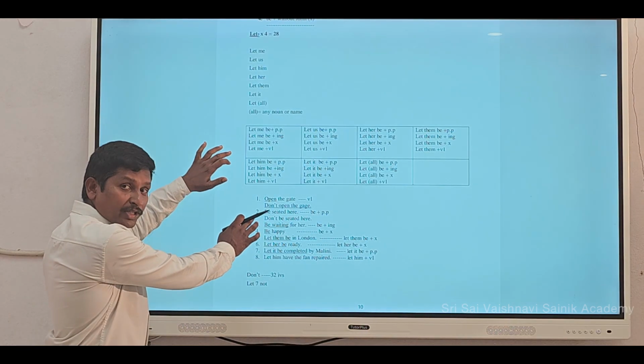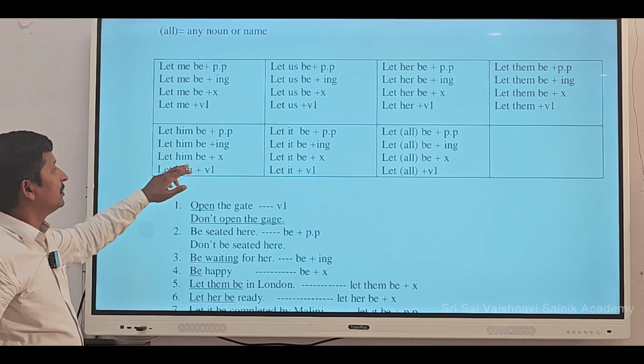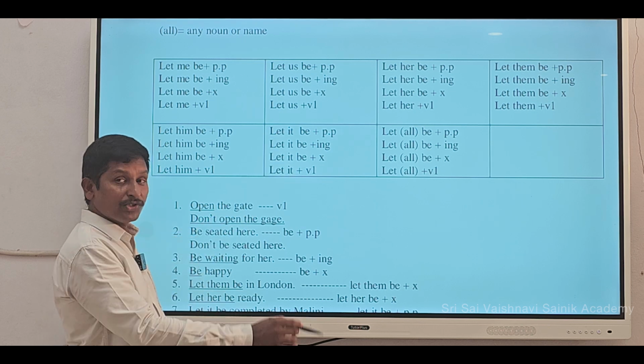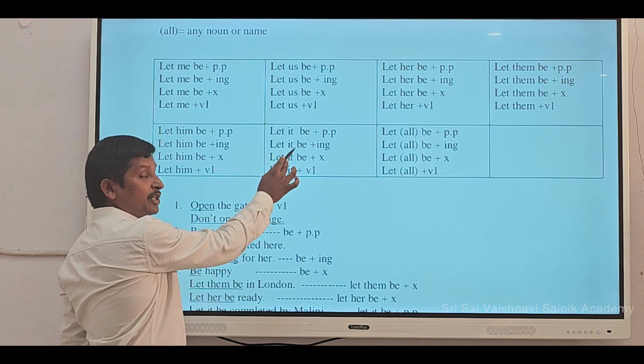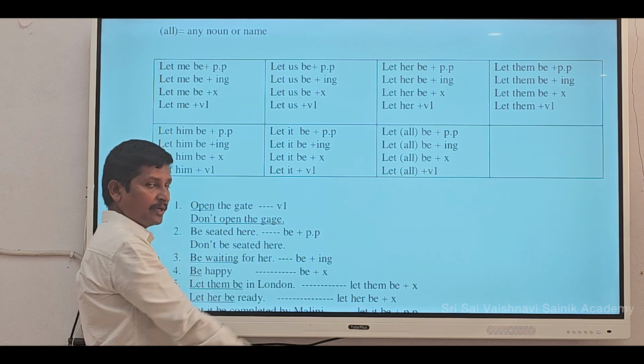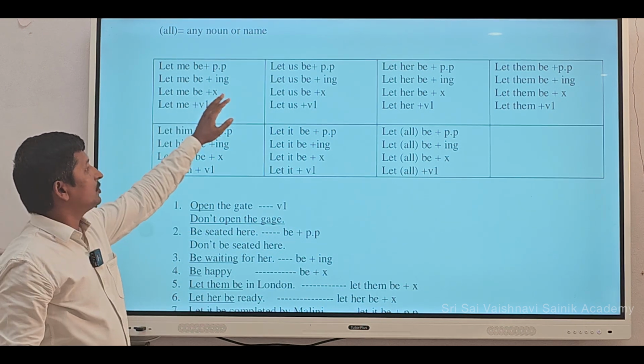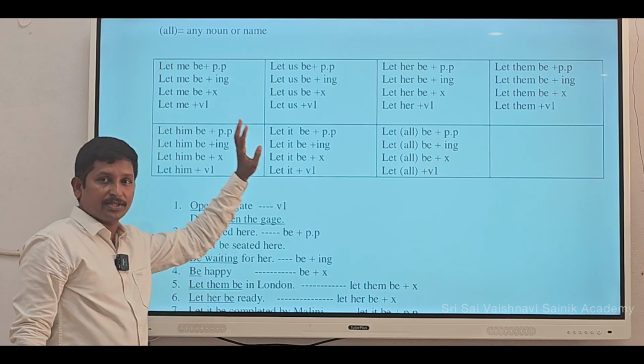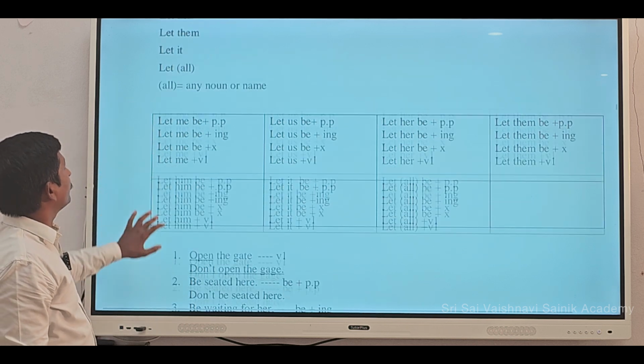Now you are going to have a close look. If you take let it, can you see? Let it be plus PP form, let it be plus ing form, let it be plus without form, let it plus V1. Like that we have to form all these things. You are going to have examples.